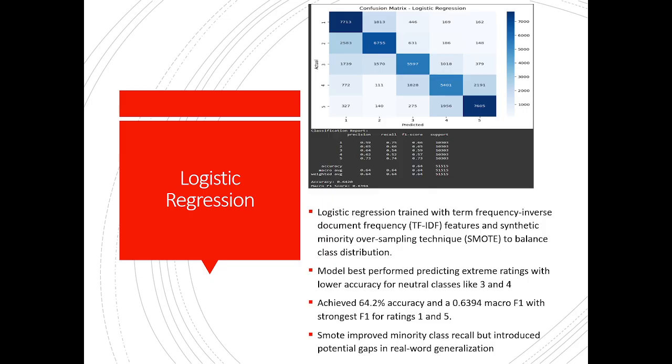The model best performs in predicting extreme ratings with lower accuracy with neutral classes like 3 and 4, while achieving a 64.2% accuracy and a 0.694 macro F1 score with the strongest F1 ratings for 1 and 5, which implies its heightened ability to predict extremities rather than more neutral ratings. SMOTE also improves the minority class recall, but introduces potential gaps in real world generalization due to creating synthetic reviews.